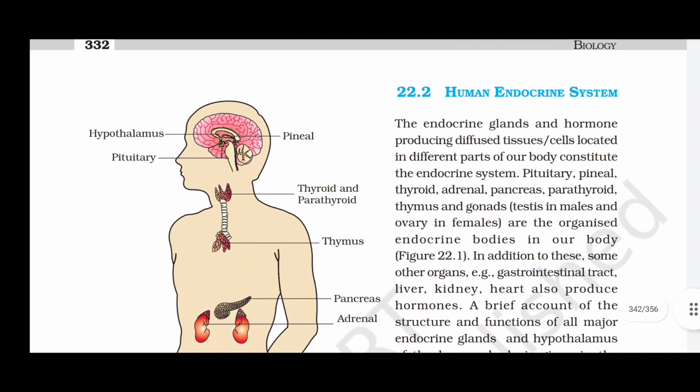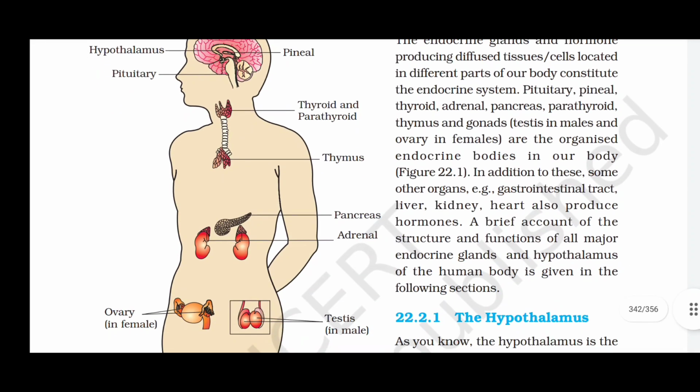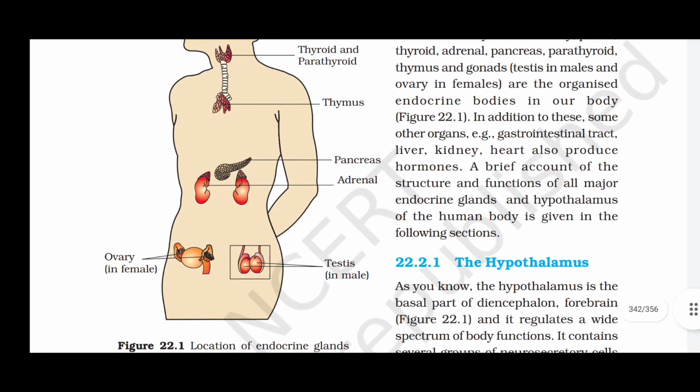Human endocrine system. The endocrine glands and hormone-producing diffused tissues or cells located in different parts of our body constitute the endocrine system. Pituitary, pineal, thyroid, adrenal, pancreas, parathyroid, thymus and gonads. Testes in males and ovary in females are the organized endocrine glands in our body. In addition to these, some other organs, for example gastrointestinal tract, liver, kidney, heart, also produce hormones.